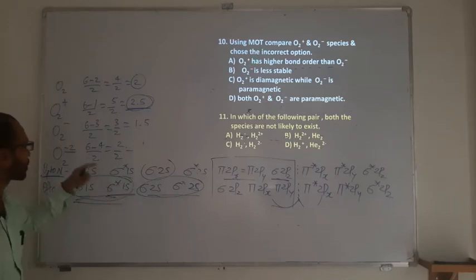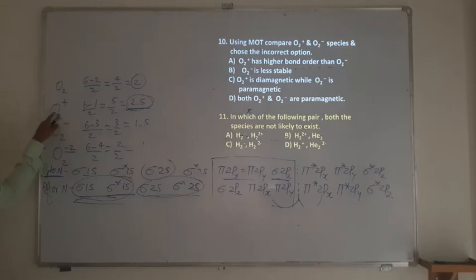O2 minus is less stable. Even this is also true, because O2 plus has 1 antibonding, O2 minus has 3 antibonding. Lower antibonding means more stable, so O2 minus is going to be less stable.